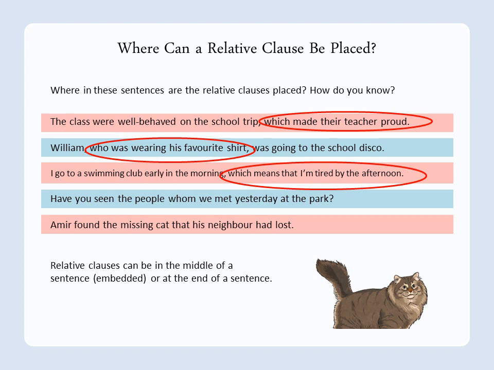And then finally you can see, have you seen the people whom we met yesterday at the park? Again, that's been added at the end. And last one, Amir found his missing cat that his neighbour had lost. It's the end of the sentence there. So it can go at the end and it can go in the middle. If it's in the middle, we call it an embedded relative clause, just to make sure that's clear. And it's just an example of parentheses, remember that too.